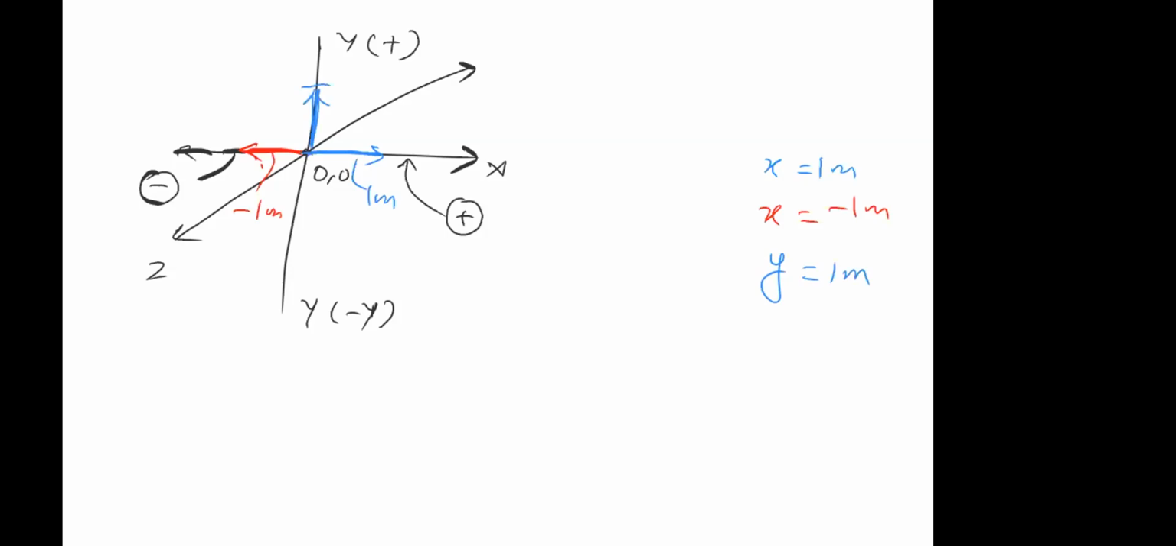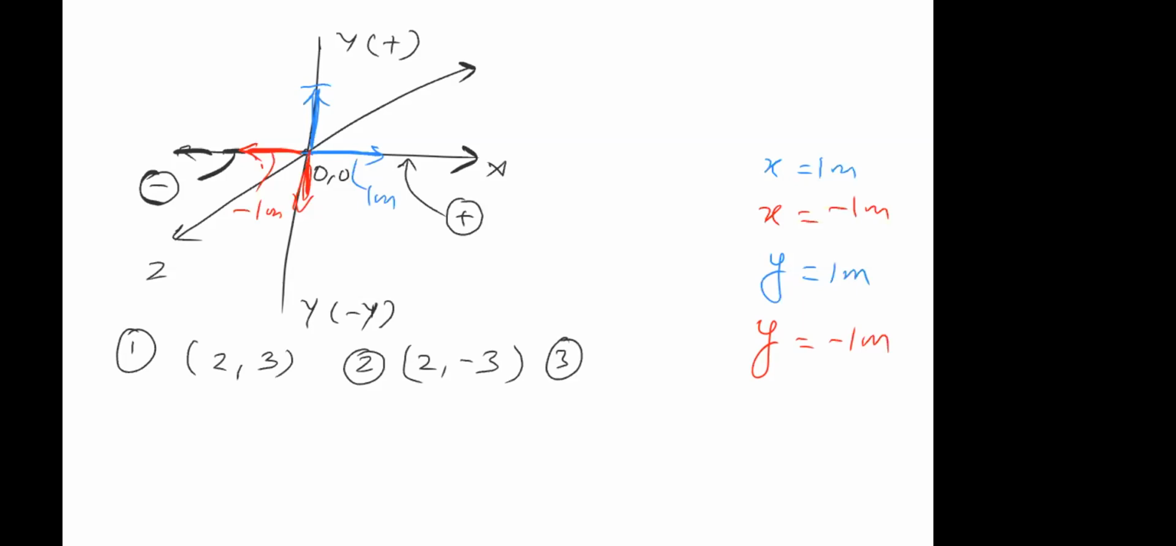Plus. If I say y is equal to minus 1 meter, that means downward direction, right? Now let's do a few exercises before proceeding further. If I have to draw coordinates, first is 2, 3. Second is 2, minus 3. Third is minus 3, minus 2. So let's say we want to draw 2.